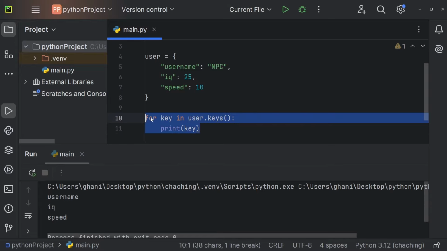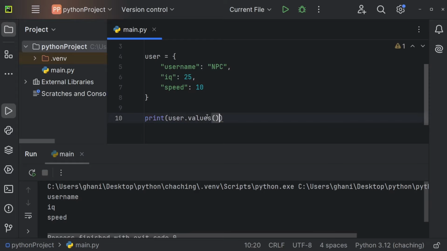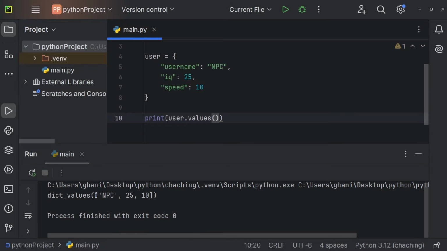Now let me remove this and let me print out user.values. So similar to the keys, you can also get the values. And we're getting all of those values inside of this list. So I can use user.keys to get all of the keys inside of a list, and you can use user.values to get all of the values inside of a list.